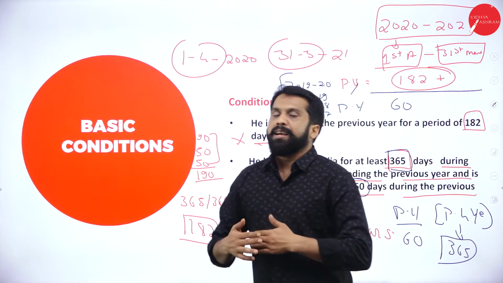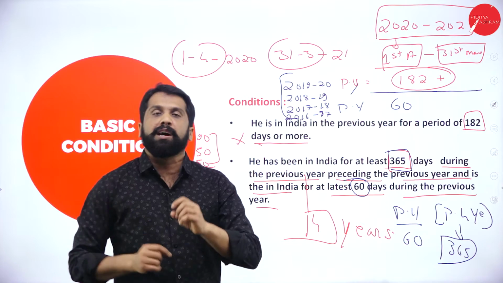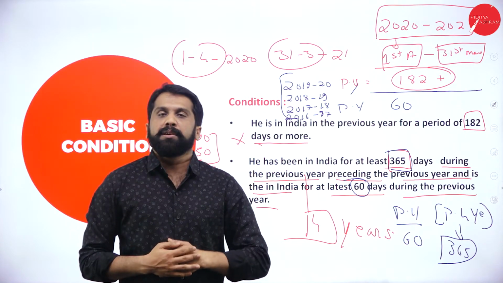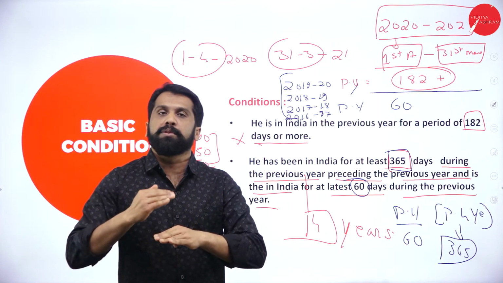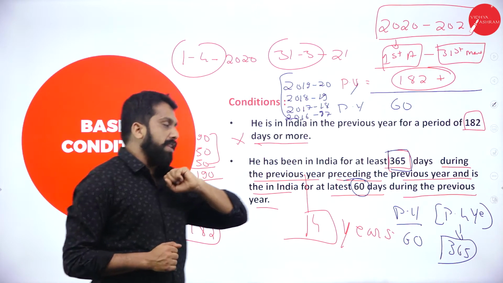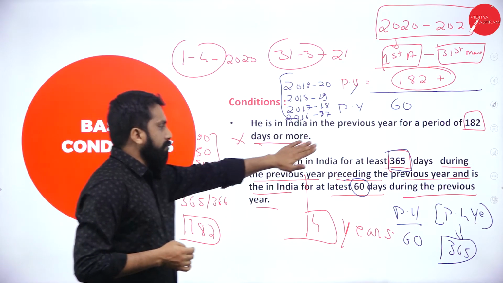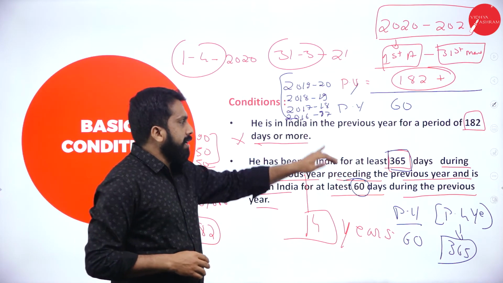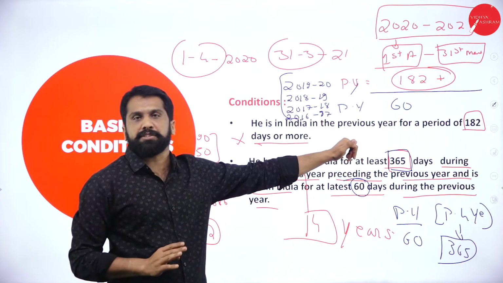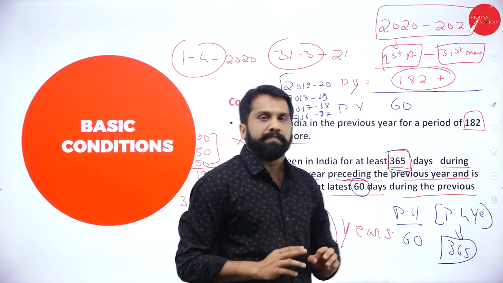First condition, I should be there in India minimum 182 days out of 1 year. So 182 or more. My number of days is 190 as per this example. I am resident. I will not go for second condition, because I fulfilled the first condition. Clear? Yes.